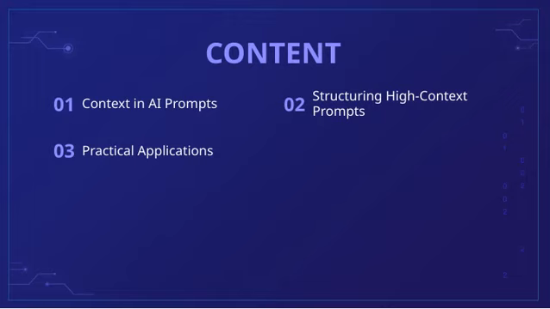Let's take a closer look at the structure of high-context prompts. When we talk about high-context prompts, we're referring to those that include rich, detailed information, background, or specific instructions. These prompts provide the AI with a clearer picture of what we're aiming for, which helps generate more accurate and relevant responses. Now, structuring these prompts effectively is key. It involves organizing your information logically, emphasizing the most important details, and sometimes even setting the tone or style you want the AI to follow.